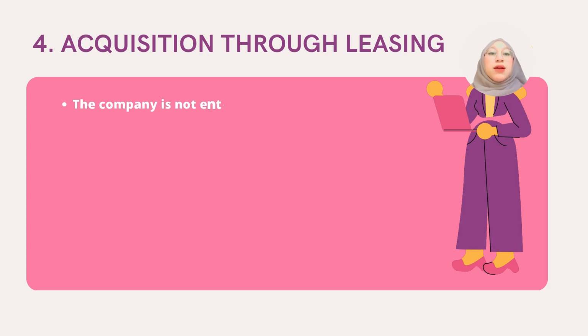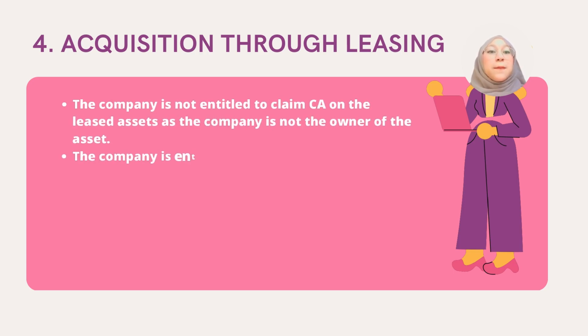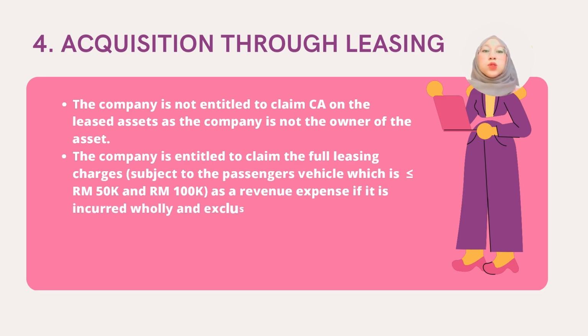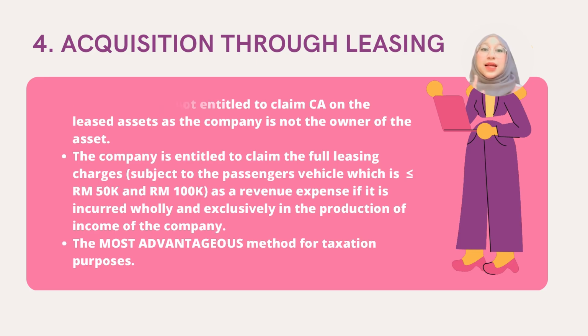In the case of acquiring assets through leasing, the company will not be eligible to claim for capital allowance because the company is not the owner of the leased assets. This type of acquisition is also known as the most advantageous method for taxation purposes. Why? Let's watch it later.